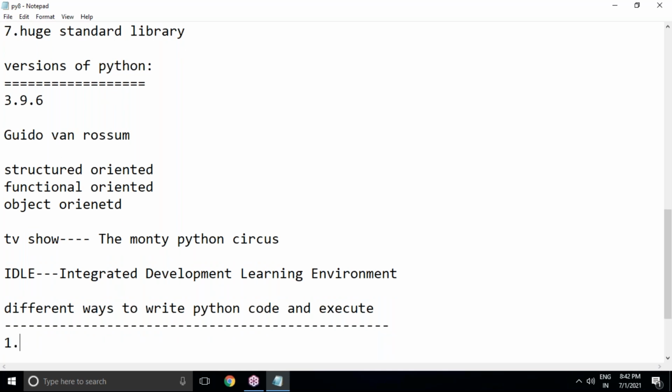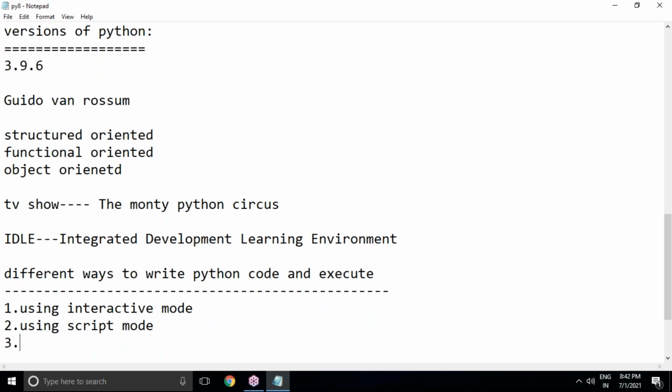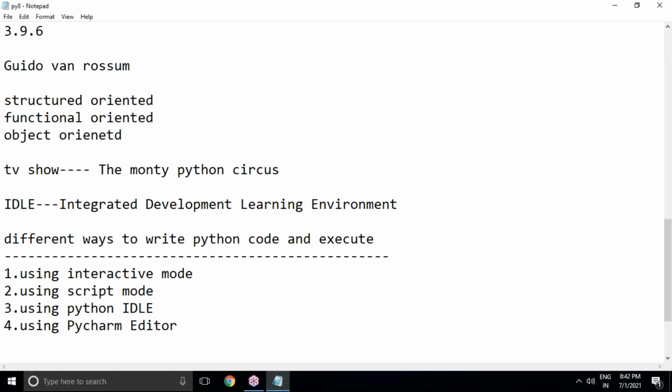What is the first way? Using interactive mode. This is interactive mode. And next way, using script mode. And next, using Python IDLE. Next way is using the PyCharm editor. These are the basic ways to write Python code and execute.